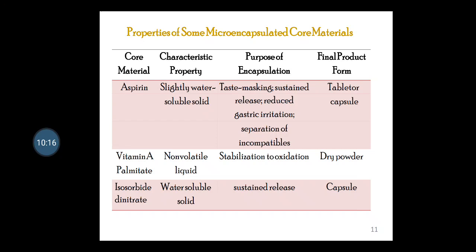And last is isosorbide dinitrate. It is basically a water soluble solid. Purpose of the encapsulation was sustained release, and the final product of isosorbide dinitrate available in the market is capsule.